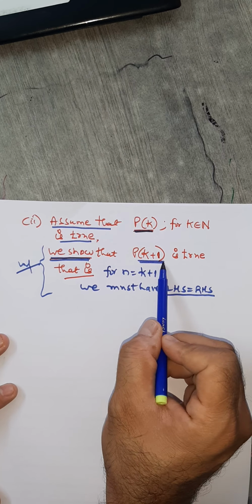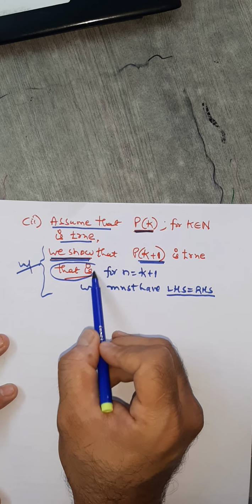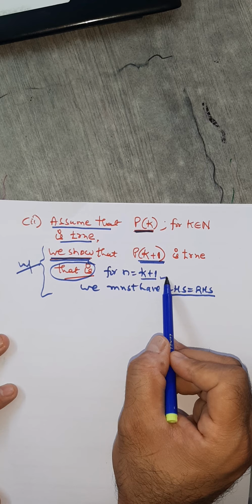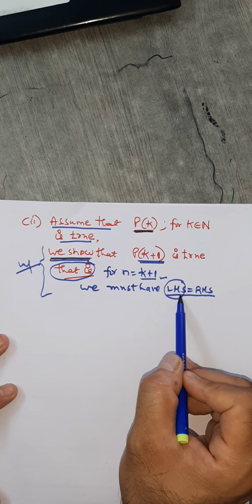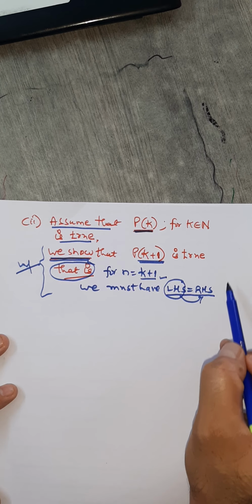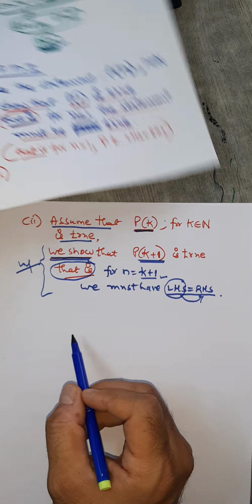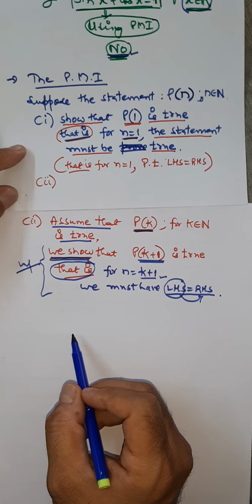What's the meaning of this? That means in the given statement, instead of n, you put K plus 1 and you start with LHS and get the RHS. Right? That's what you need to do. And once you show these two steps, what is the first step?